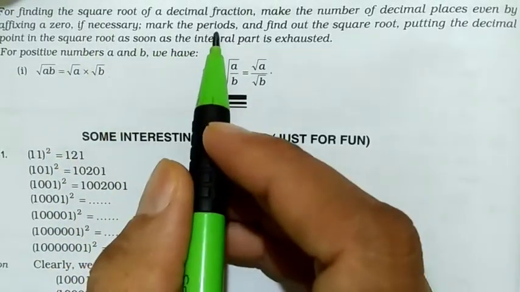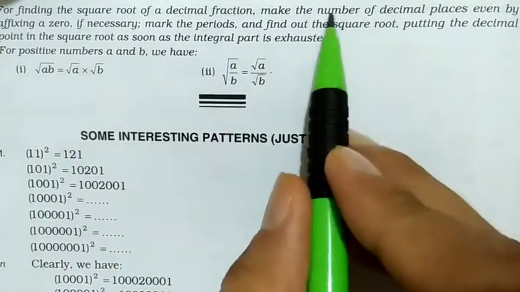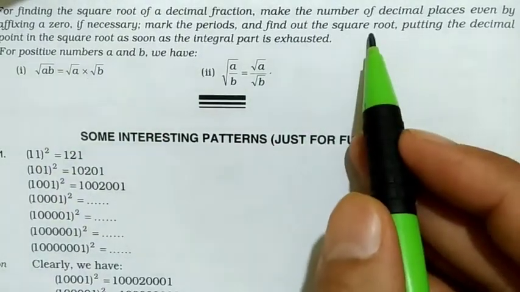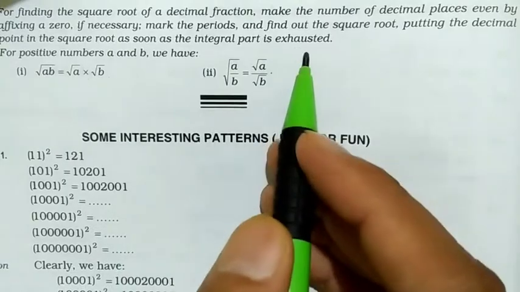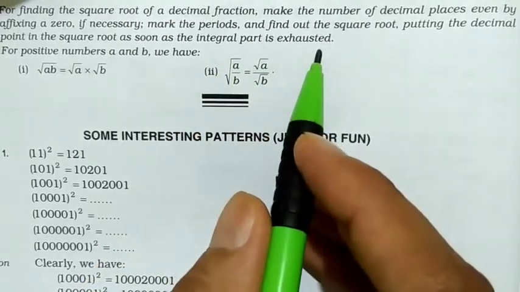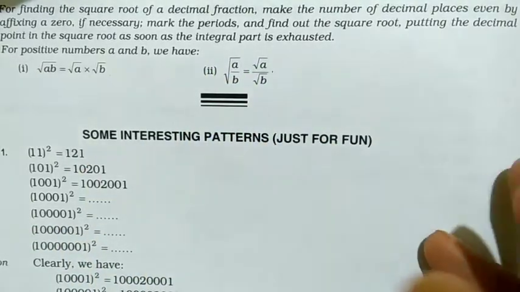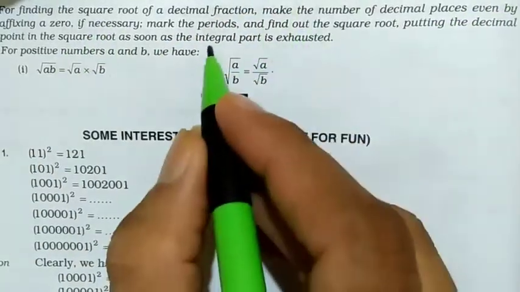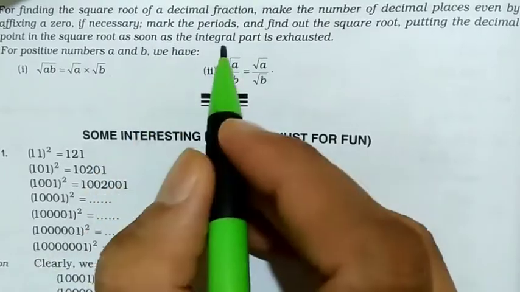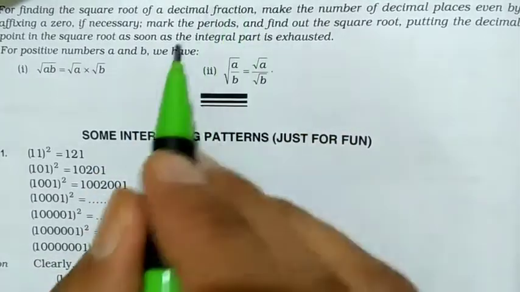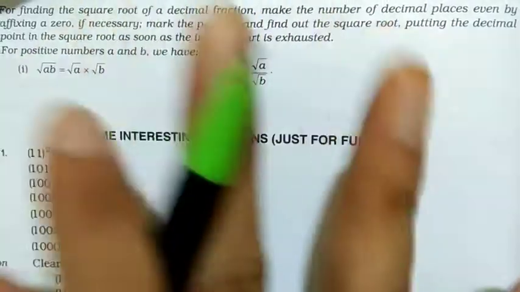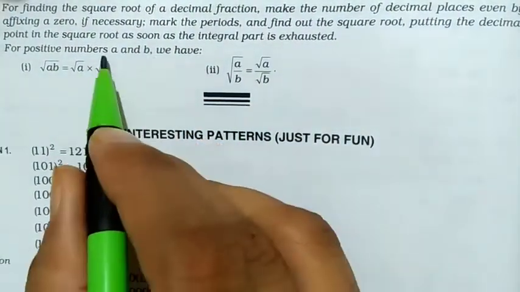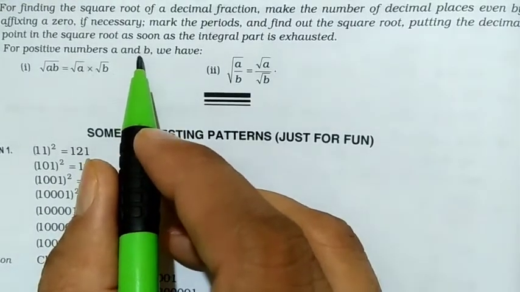If necessary, mark the periods. How we mark the periods? Means group of 2 digits after decimal and before decimal, and find out the square root. Whenever the integral part is exhausted, means like in 23.50, once 23 is used, after that the point comes, so whenever this ends, just put the decimal in the square root part on top.